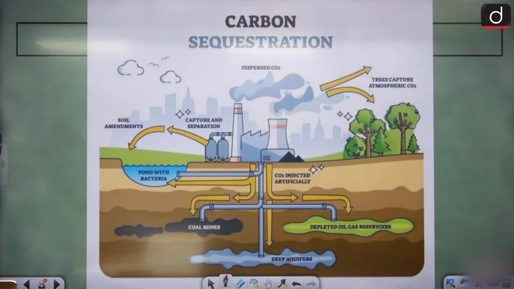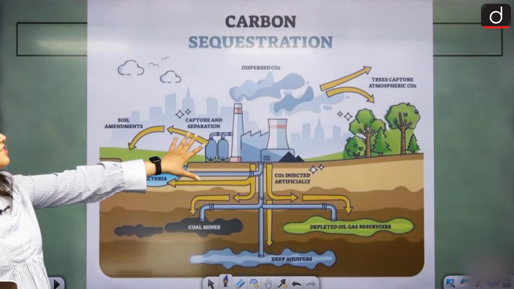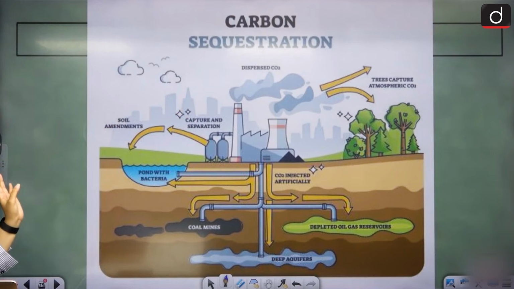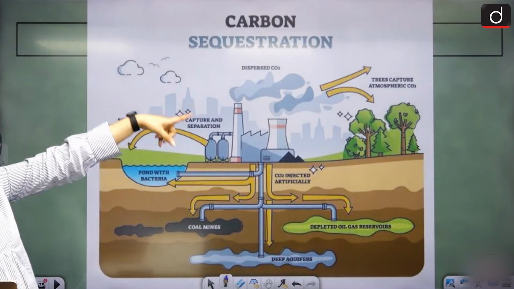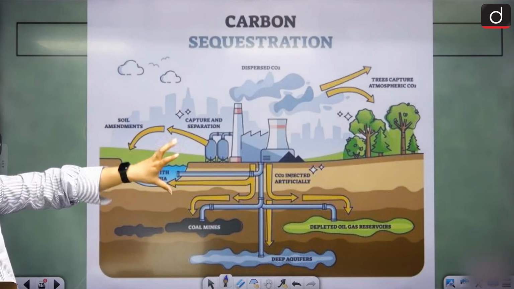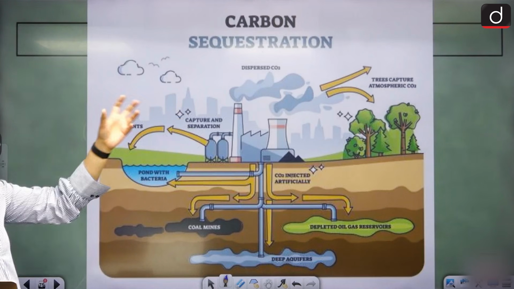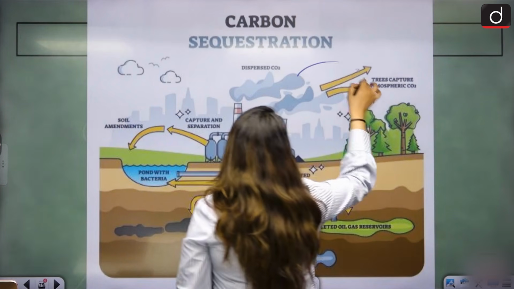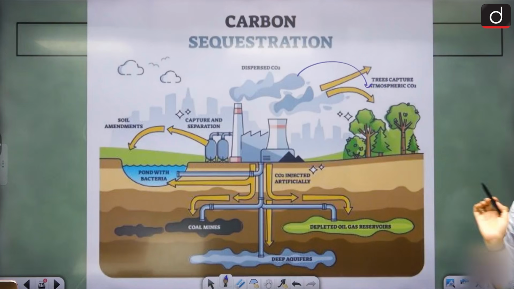Just take a look. What happens is, let's say these industries are releasing carbon, dispersing carbon dioxide. Trees will be able to catch that. We just discussed, trees have the power of carbon sequestration. They can take back the carbon from the environment. So trees will capture that.